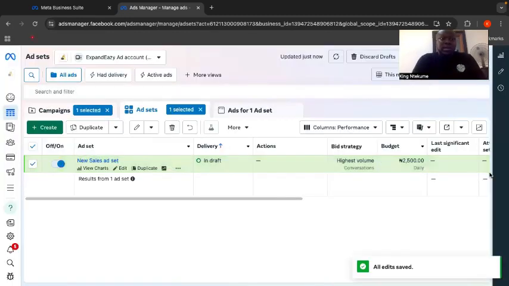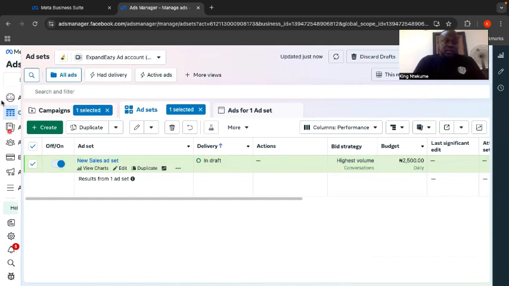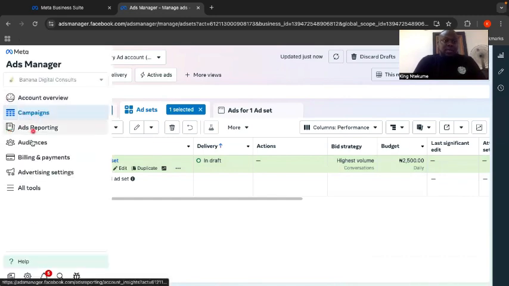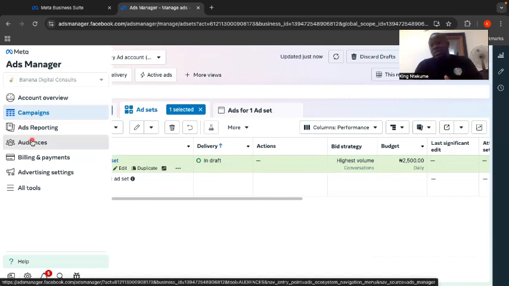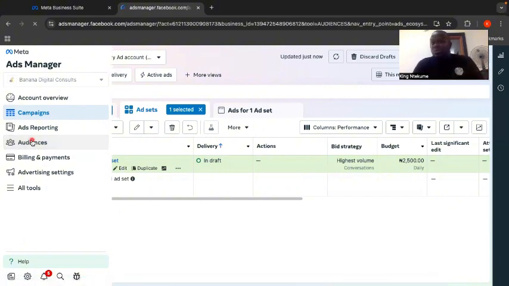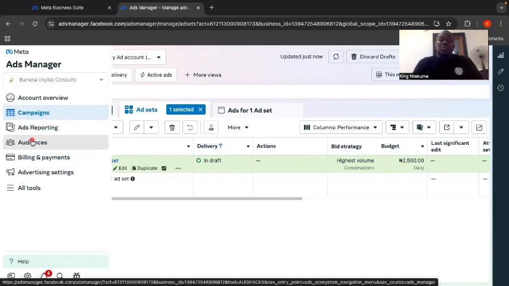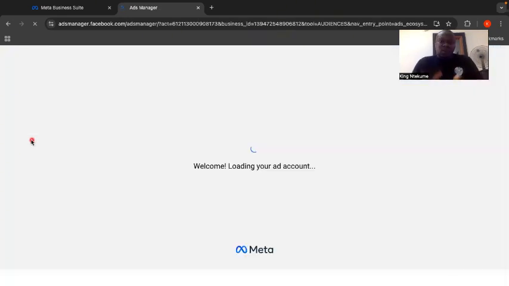So back here on our ad manager interface, you can see, come to the left-hand side of the screen, we'll see account overview, campaigns, ad reporting, audiences. So we select audiences. I have some saved audiences already, so obviously you will see them there. But for you, if you've never saved an audience before, it may be a little bit different. But you see here to create an audience. When you are creating an audience, ensure that you create a saved audience. There are videos we'll be talking about setting custom audiences, but for the purpose of this video, we'll just be focusing on setting a saved audience.